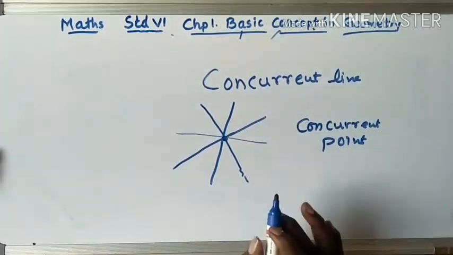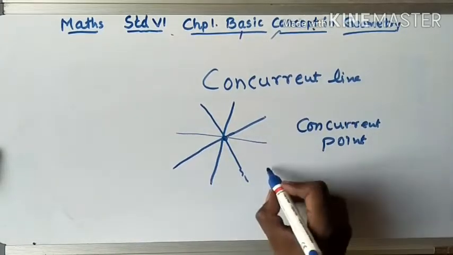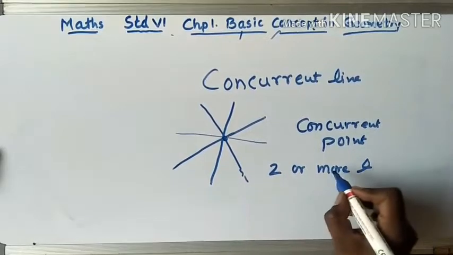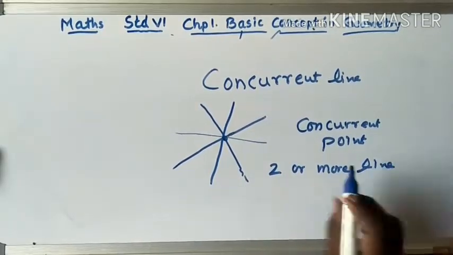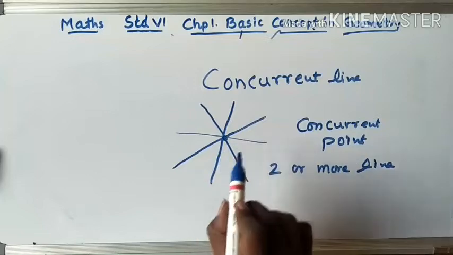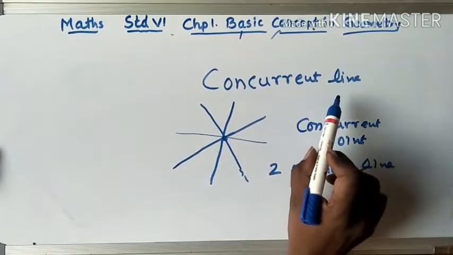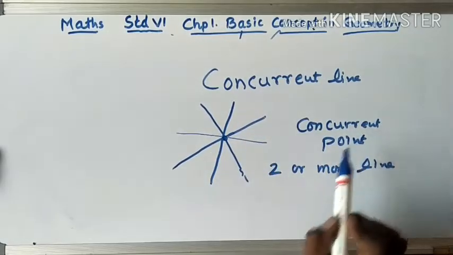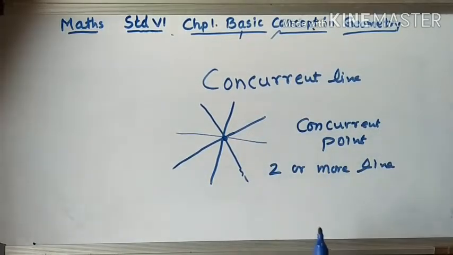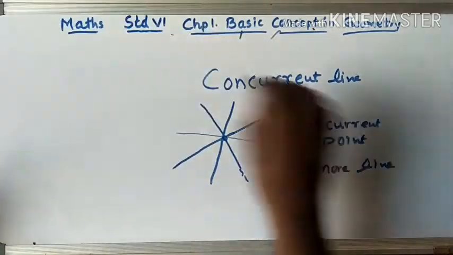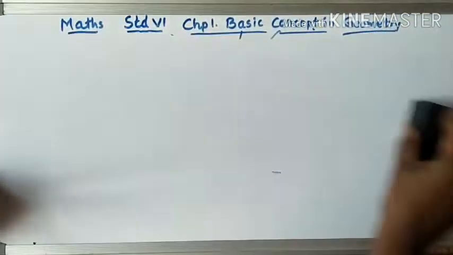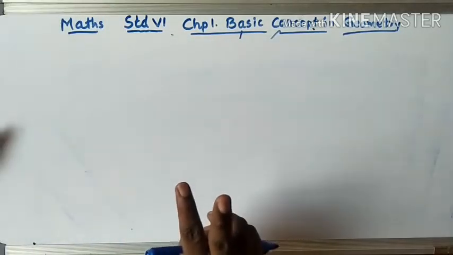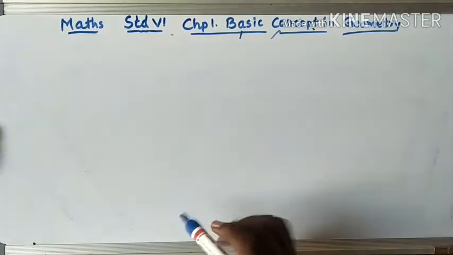I think everyone understood. When 2 or more lines pass through the same point, they are called concurrent lines, and this common point through which all the lines pass is called the concurrent point. So in 2 points we can draw one and only one line.